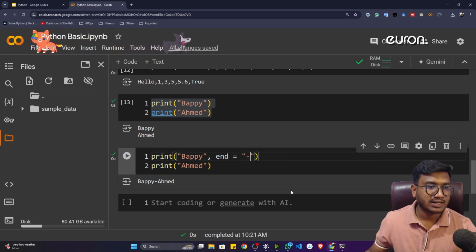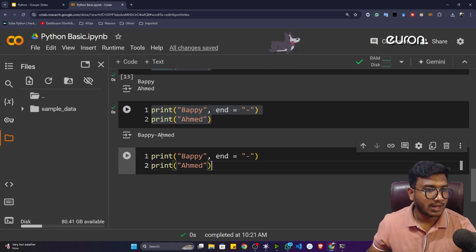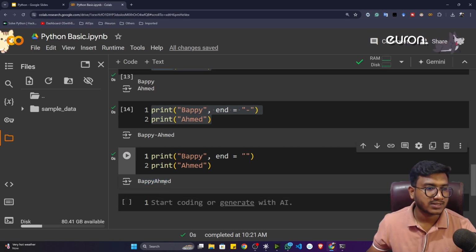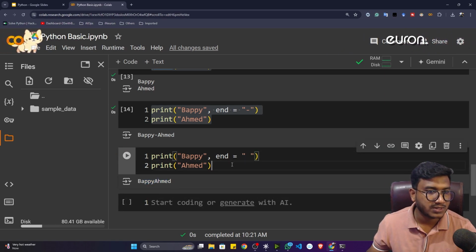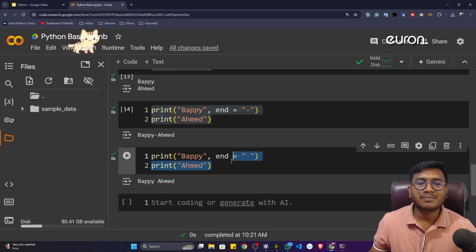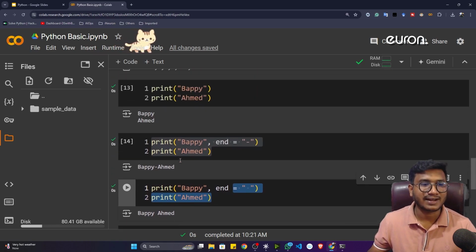Now instead of a hyphen, let's say I want to take a space. For this, I'll just remove this hyphen. Now if I execute this program, see, BappyAhmed is coming, but there is no space. So I can give a space here. Now if I execute, see, the space will come. So that's how we can play with different parameters inside a print function. I hope this part is clear, guys.